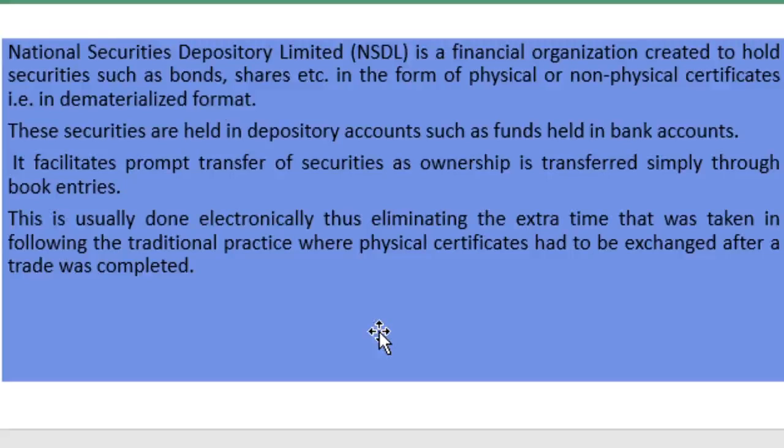It facilitates prompt transfer of securities, as ownership is transferred simply through book entries. This is usually done electronically, thus eliminating the extra time that was taken in following the traditional practices, where physical certificates had to be exchanged after a trade was completed.